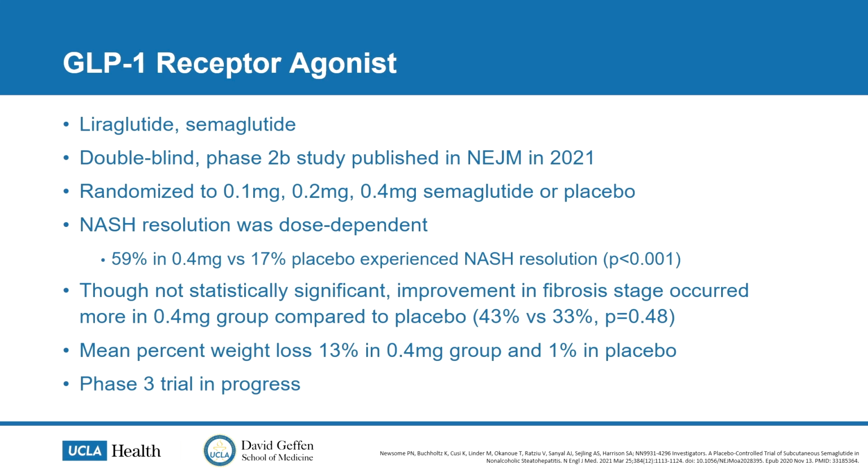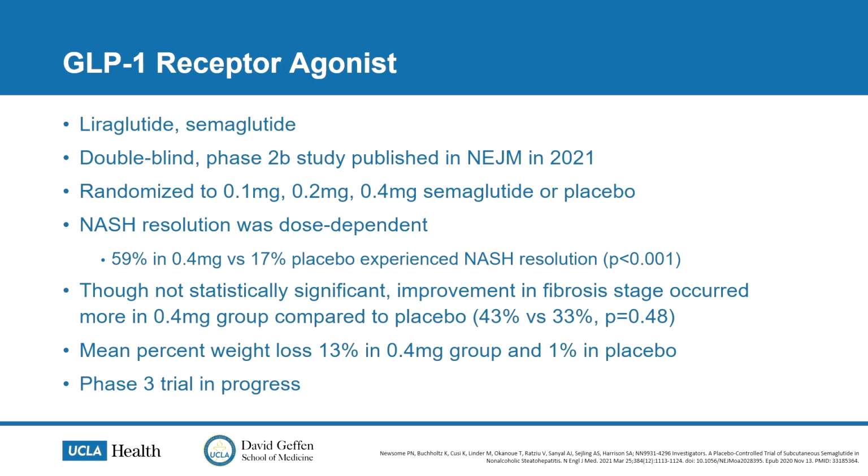But the two that have been studied are liraglutide and semaglutide. So in the New England Journal of Medicine, there was a study published in 2021. It was a double-blind phase 2b study looking at semaglutide dosages of 0.1, 0.2, or 0.4 milligrams per day versus placebo. And they found that NASH resolution was dose dependent. So 59% of patients in the 0.4 milligram group did achieve NASH resolution versus 17%. And though not statistically significant, there was also an improvement in fibrosis in patients that had 0.4 milligrams versus placebo.